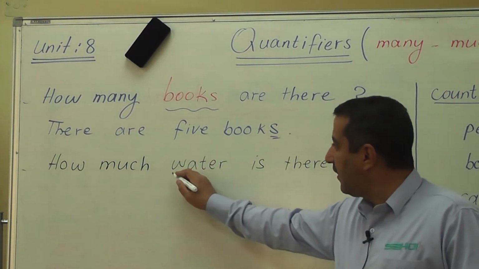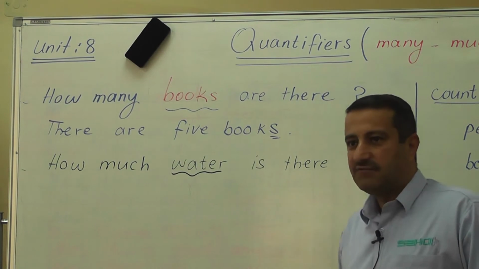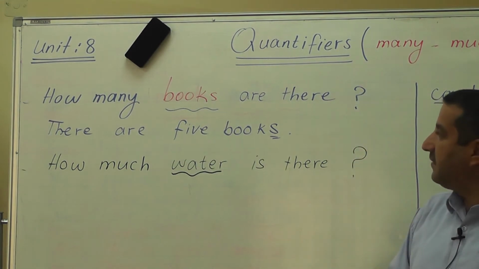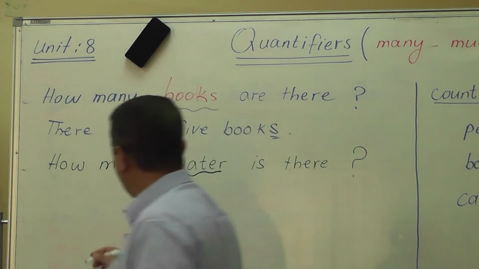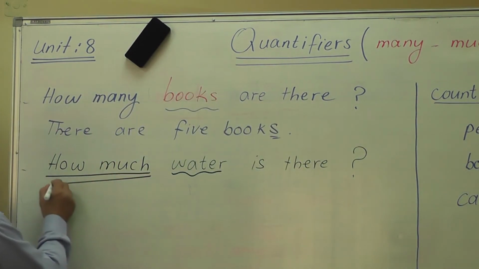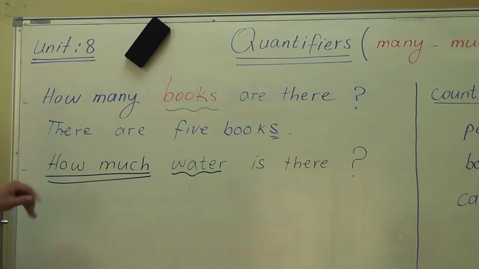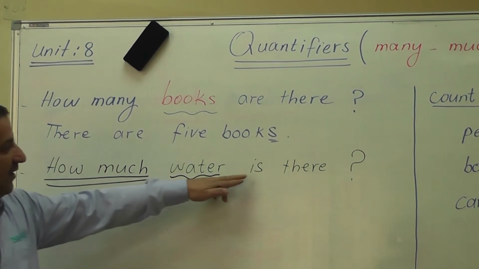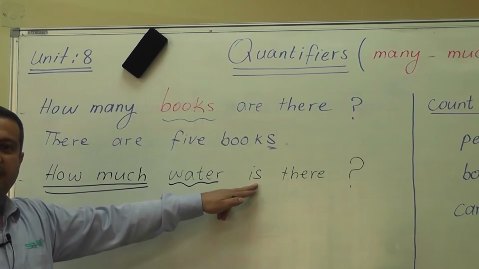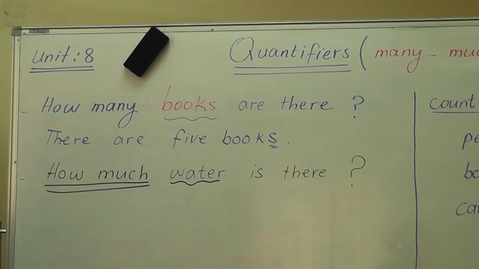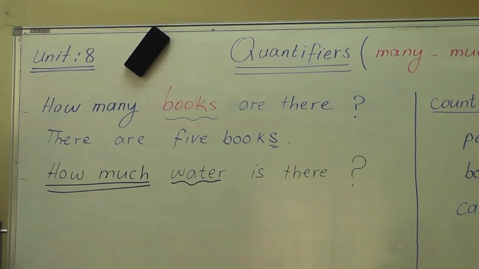Of course, if you look at the word water, it is uncountable because nobody can count water. So when we ask about the quantity of something that is uncountable, we use how much. So the grammatical structure is we say how much plus the non-count noun plus the auxiliary verb is, which is in the singular form. How much water is there in the river, for example?